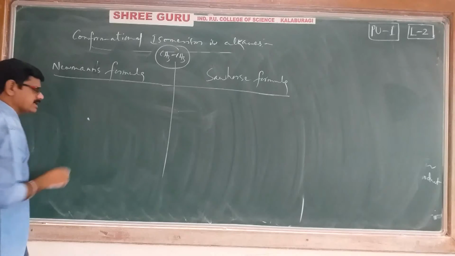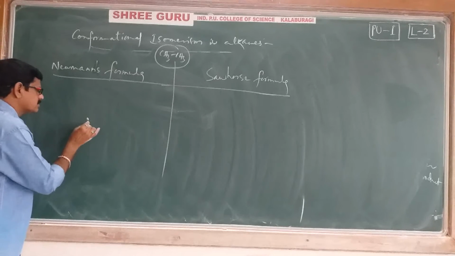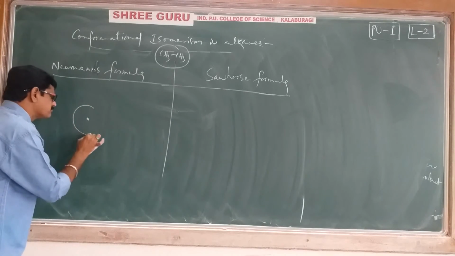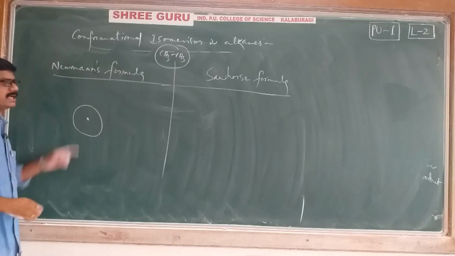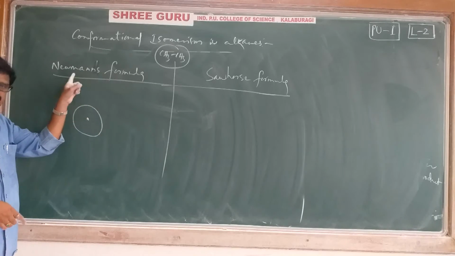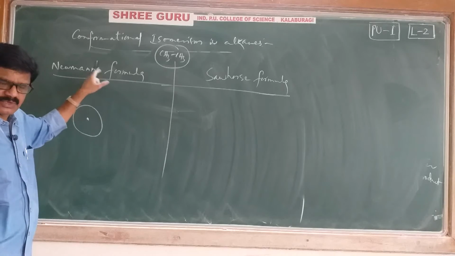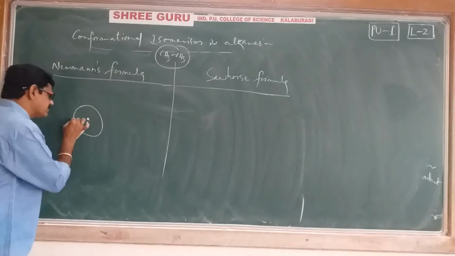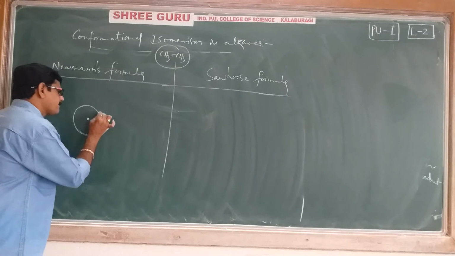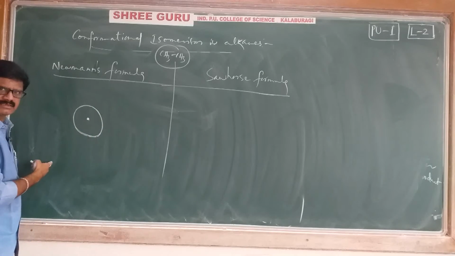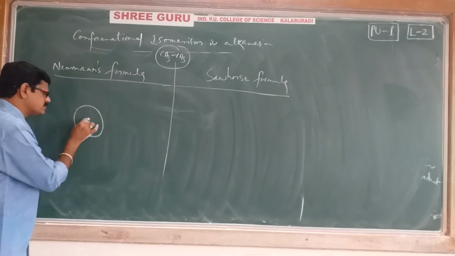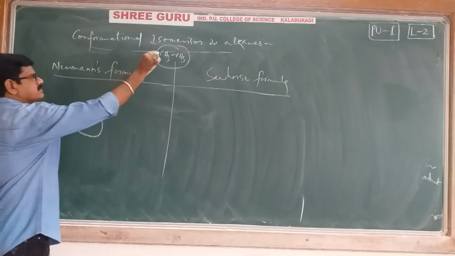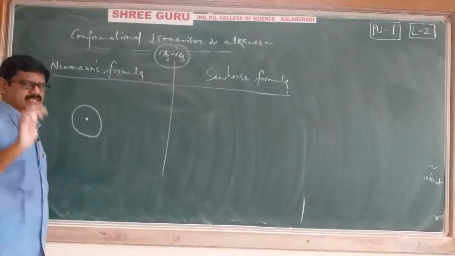First we have to write one dot, and after that we have to write one circle. According to Newman formula, or we can also say Newman's projection formula. First we have to write one dot. After that we have to write one circle. Sir, what is the meaning of this one? Very simple. Whatever the dot we are using, this dot is nothing but one carbon. This carbon.